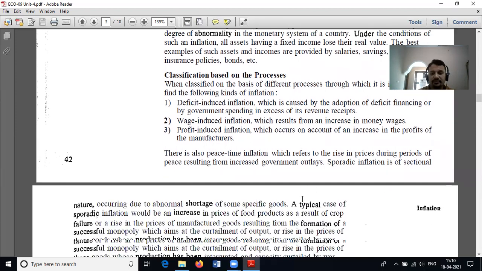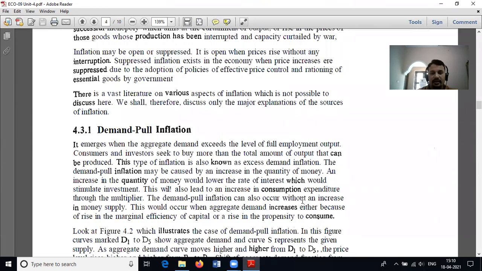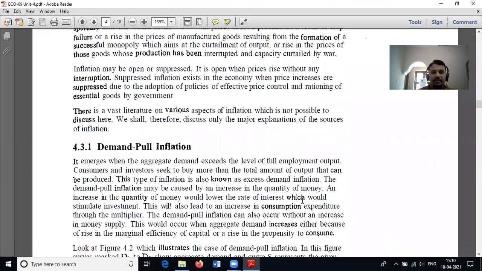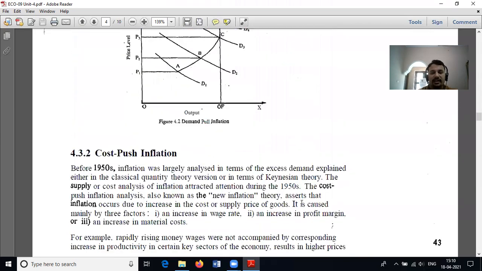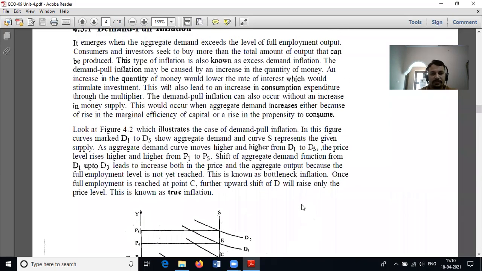And the last type is demand pull inflation and cost push inflation.